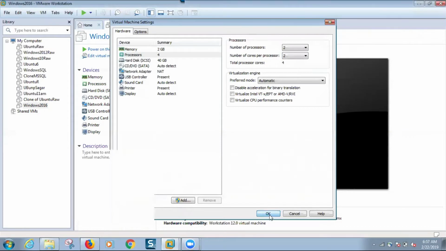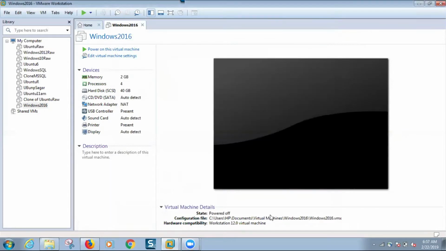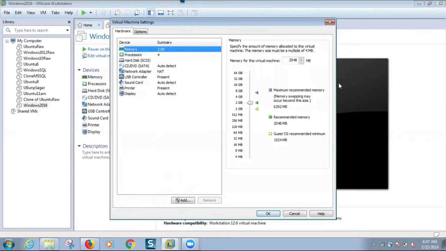These are all hardware level. Virtually you are building the hardware. Memory, I have given 2 GB, or you can increase to 3 GB also based on your laptop. Suppose you have a 16 GB laptop, then you can give 3 GB or 4 GB, whatever you want.